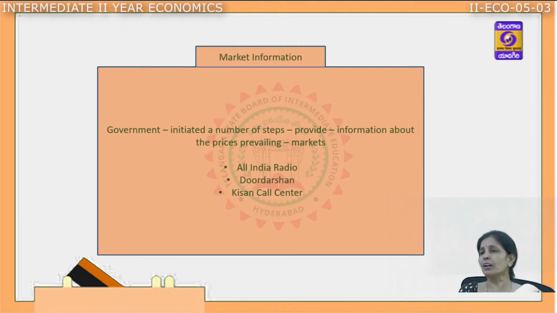Today, the government has improved the network, and with the help of All India Radio, Doordarshan, Kisan call centers, the government is taking various steps so that up-to-date information reaches all the farmers at all times, on all days. So the government has taken up various steps to provide all the information that the farmers need to have.